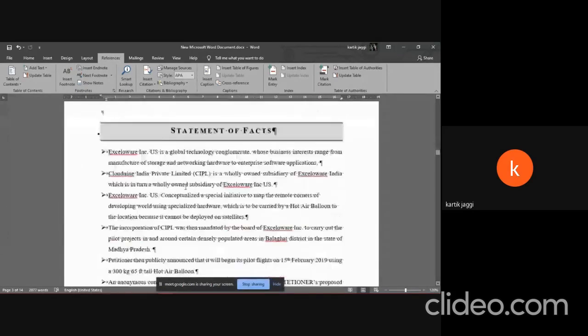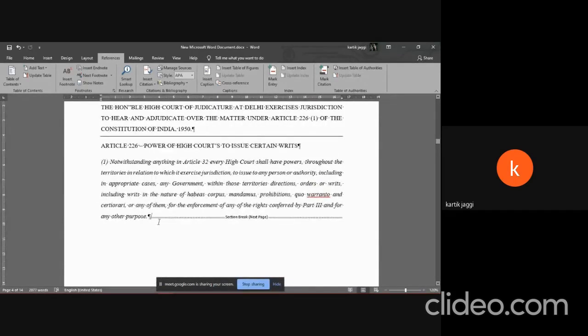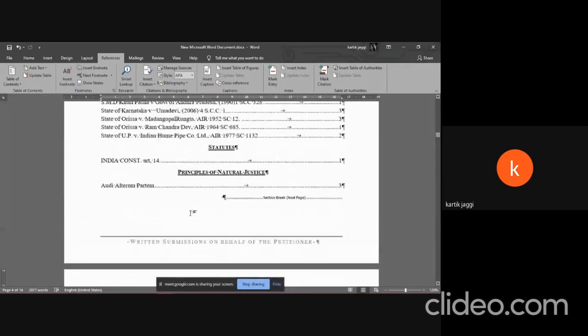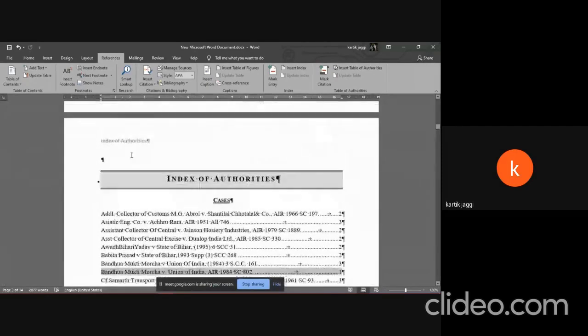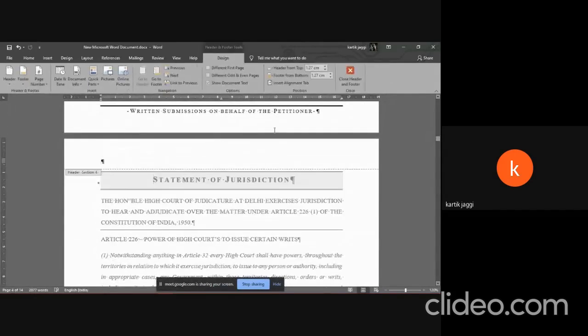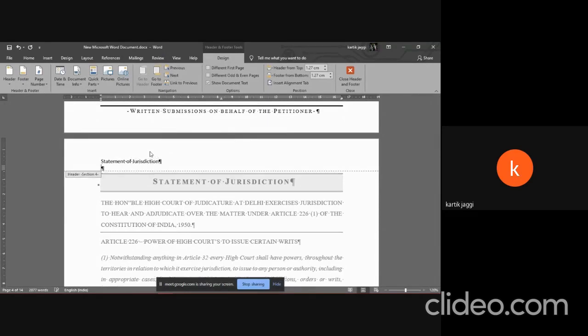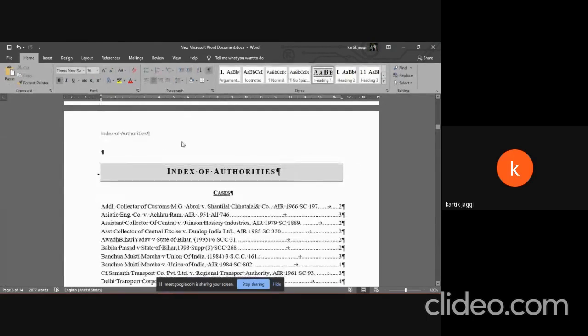Okay, so next is, while formatting a memo, you have to ensure that you use section breaks and page breaks correctly. Otherwise, the header and footer would get messed up. So again, because there is a section break here, I can just click on here, and as it is, the link to previous is already unchecked. I'll just write down statement of jurisdiction, and it should not affect the header on the previous page, and it doesn't.